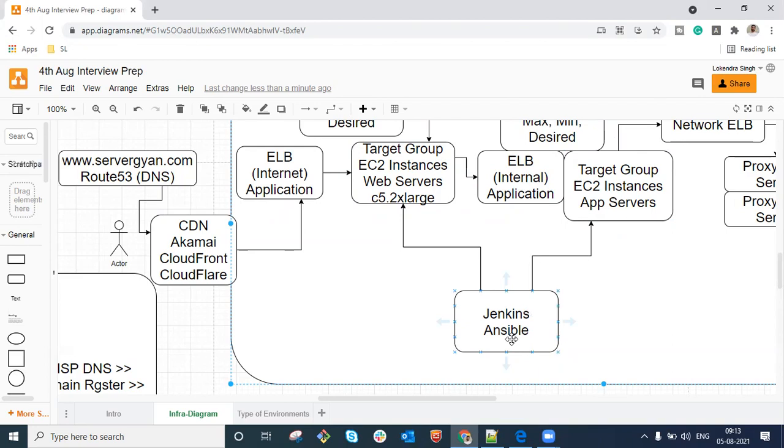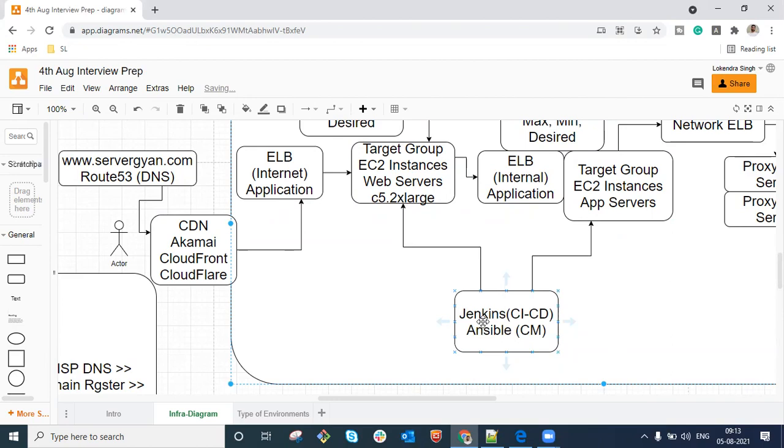So Ansible will be used for CM, configuration management, and Jenkins is going to be used for CI/CD, continuous integration and continuous deployment.